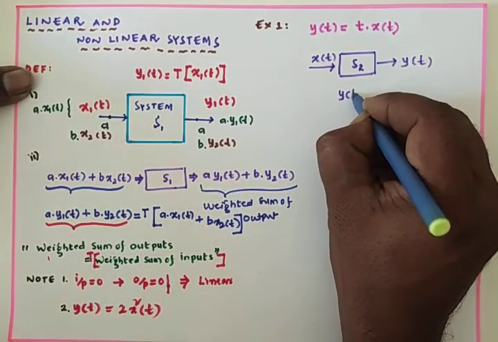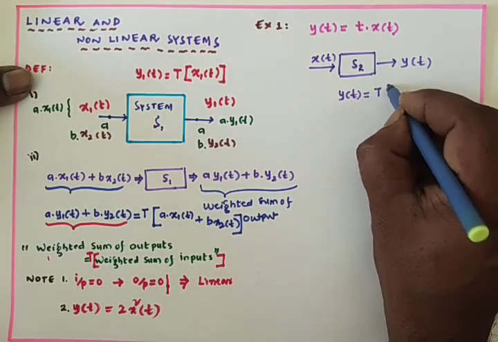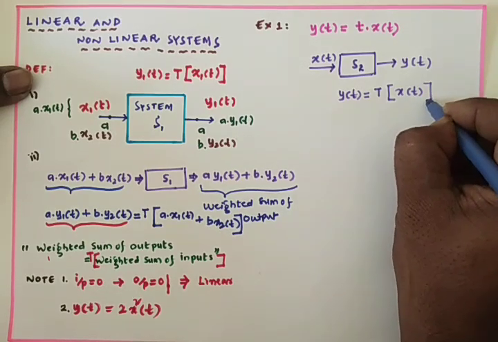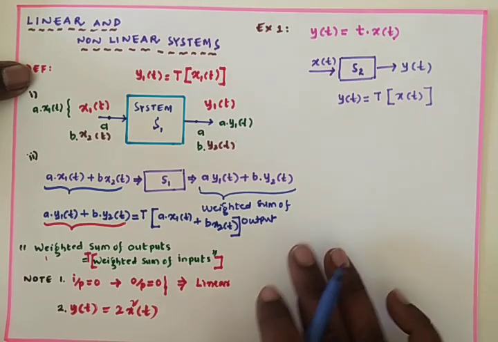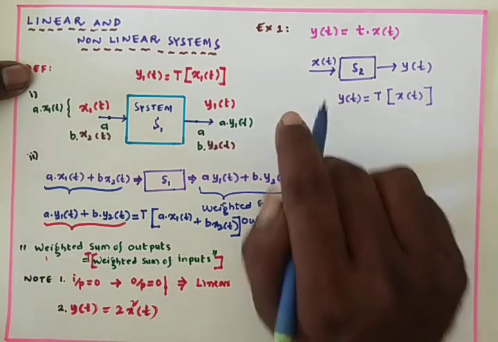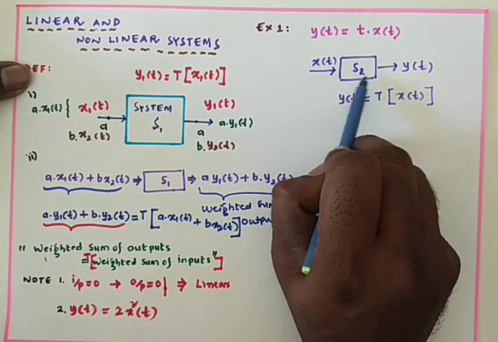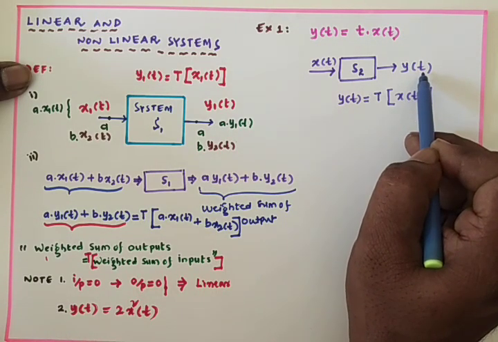Y of t is the output due to the transfer function applied on the input. Inside the system, the signal may go through many manipulations, and due to those manipulations we get the y of t.